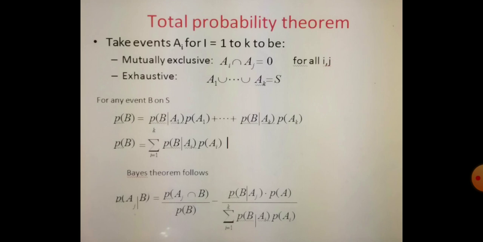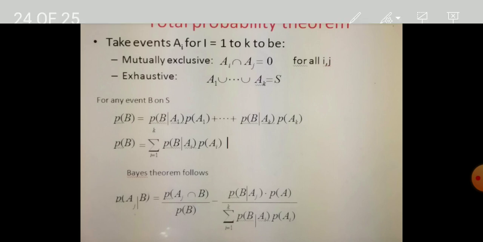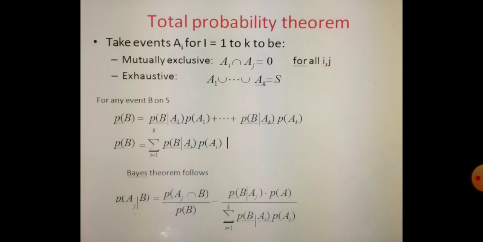Coming to this, the sum over I from 1 to k of probability of B given AI times probability of AI gives probability of B. Bayes' theorem follows like this: probability of AJ given B is probability of AJ intersection B by P of B, which is probability of B given AJ times P of AJ, divided by the sum of probability of B given AI times probability of AI.